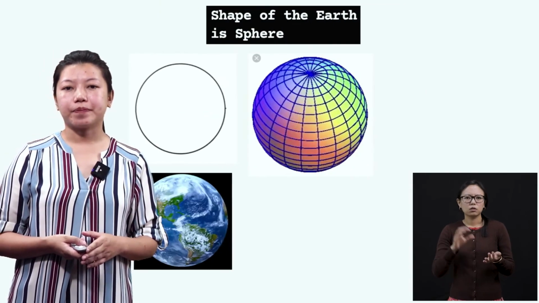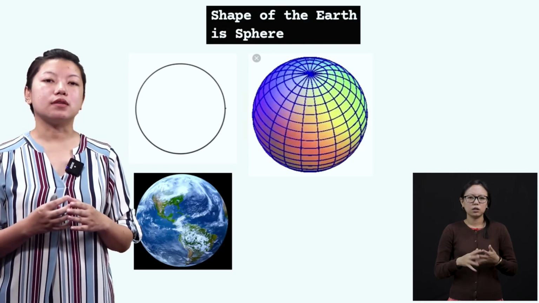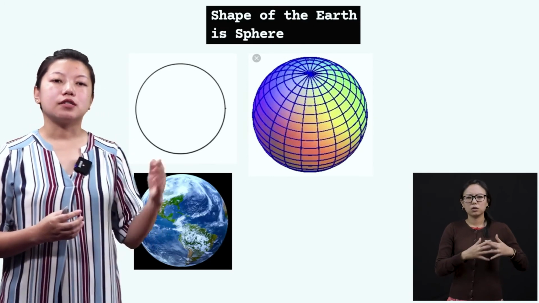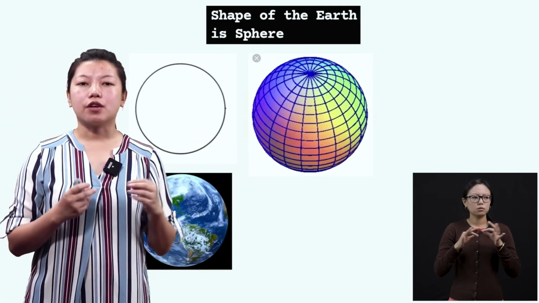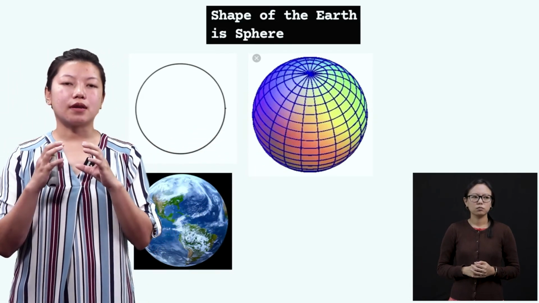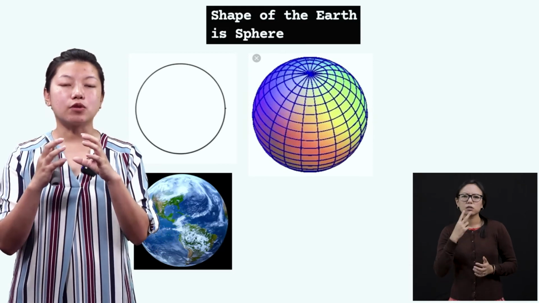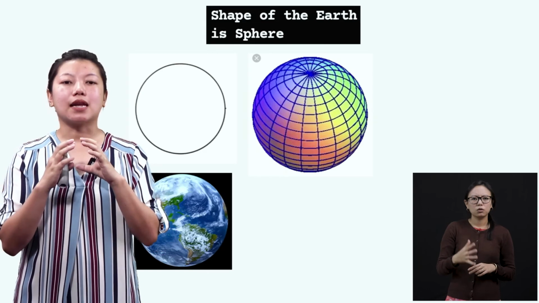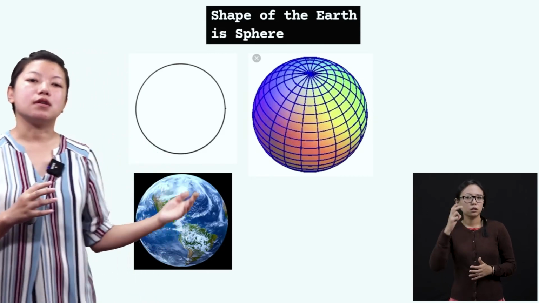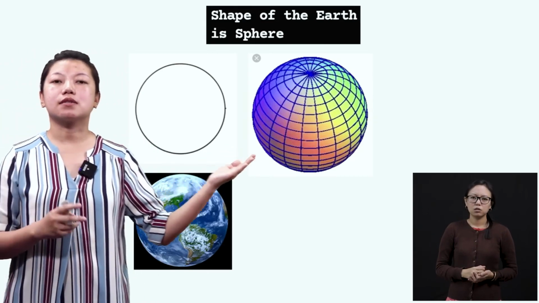All right. Now the shape of the Earth is sphere. Here you can see a round shape, and here is the sphere. If you want to know what is a sphere, then you just try to find out a fruit orange. Okay, so the shape of the orange is exactly like the shape of the Earth. Okay, it's not round, but it's sphere.